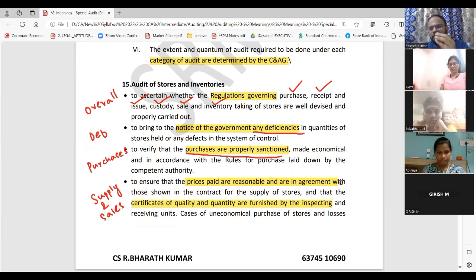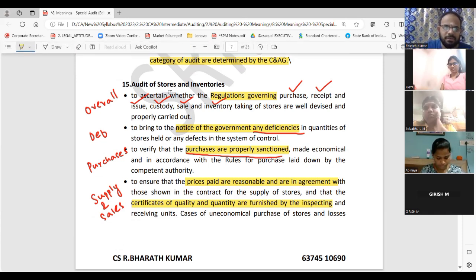Simple. Normally from your 12th standard angle, or common sense angle, you can write this audit. Whatever came in, correctly came in. Whatever went out, correctly went out. Whether quality is there, whether deficiency is there, whether policy is there, procedure is there, receipt, payment, issue, custody is there, supply, sales is there. That's all. If you write like this, you should understand this keyword.